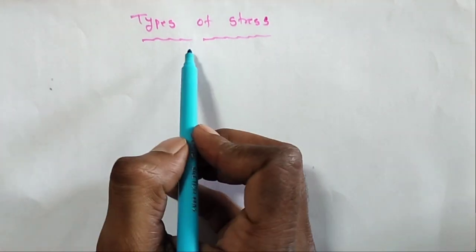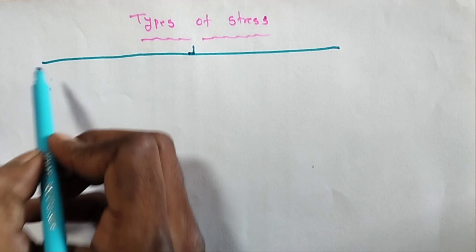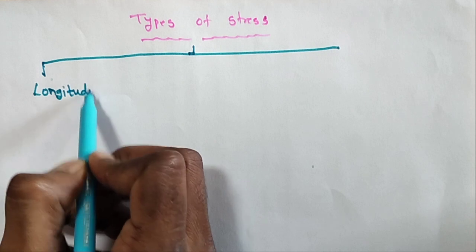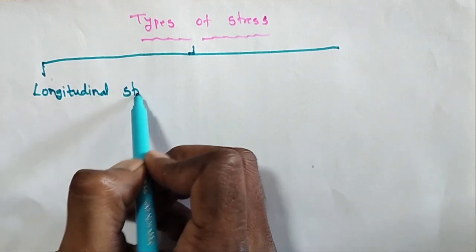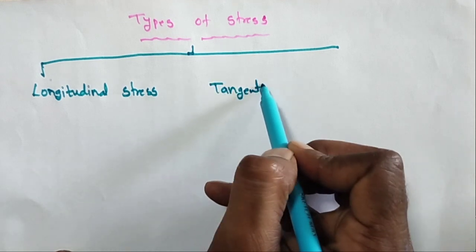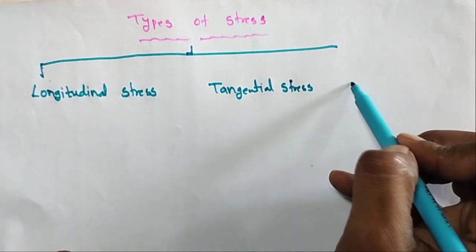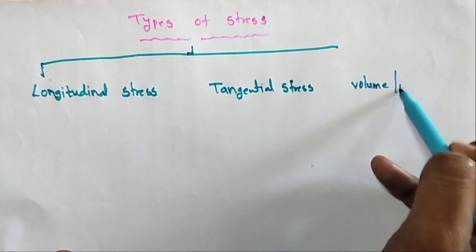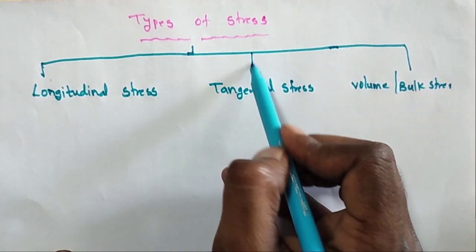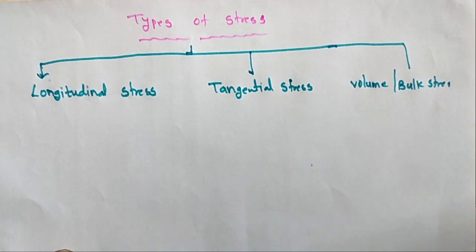Types of stresses: there are three types of stresses. The first one is longitudinal stress. The second one is tangential stress. The third one is volume or bulk stress. So how many types of stresses are there? Three: longitudinal stress, tangential stress, and volume or bulk stress.